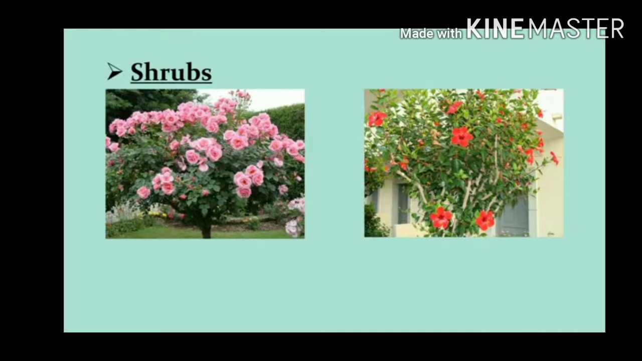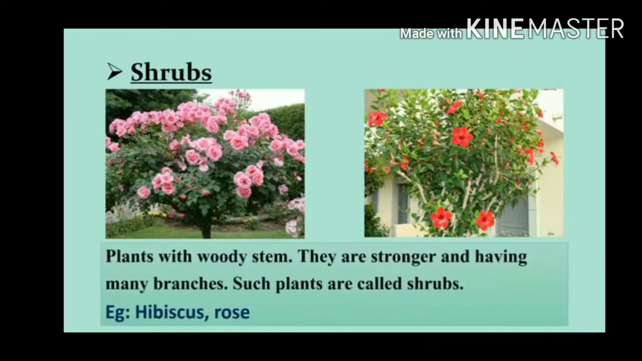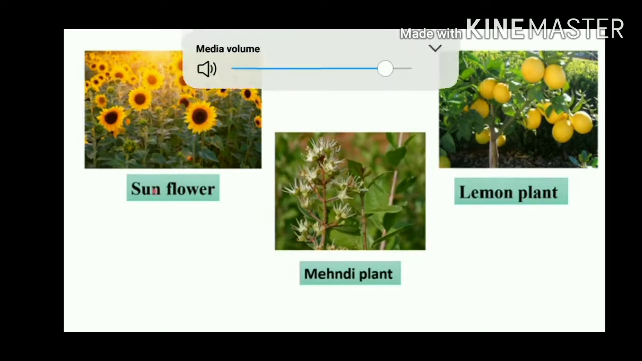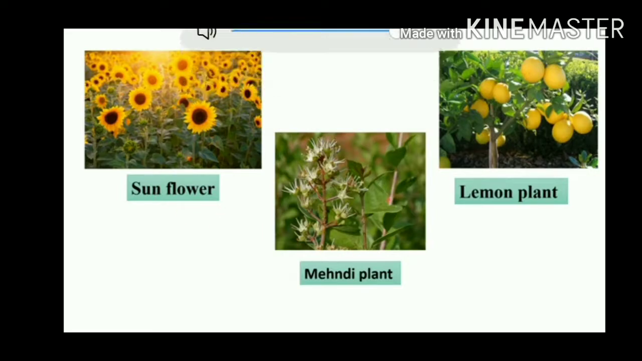Herbs die within months, we have learned, isn't it, children? And these shrubs live for a longer time. See here, plants with woody stems are stronger and have many branches. Such plants are called shrubs. Examples: hibiscus and rose plants. And I will show you some other examples. See here, sunflower, mehndi plant and lemon plant. These are some of the examples of shrubs. Okay, shrubs are stronger than climbers and creepers.